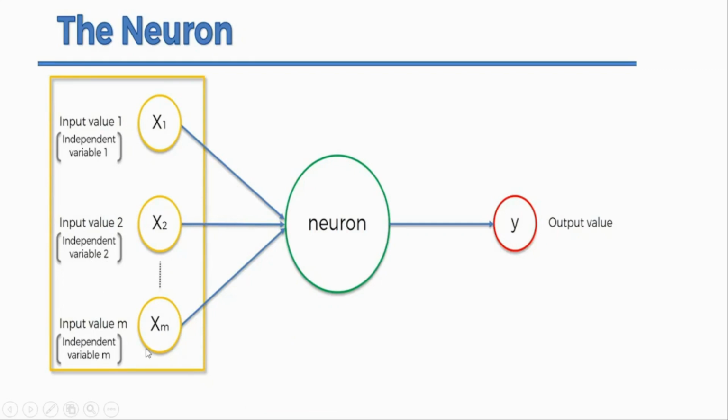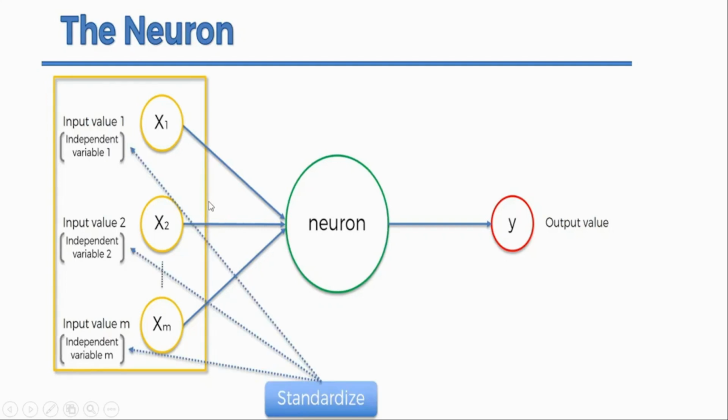If you have experience with data sets, in data sets there are basically two parts. One is the independent variable and the other is the dependent variable. Independent variables are also called the features, while the dependent variables are called the target labels or the class label. So basically these input values are the independent variables or the feature values. These are the different data that will be passed to these neurons.